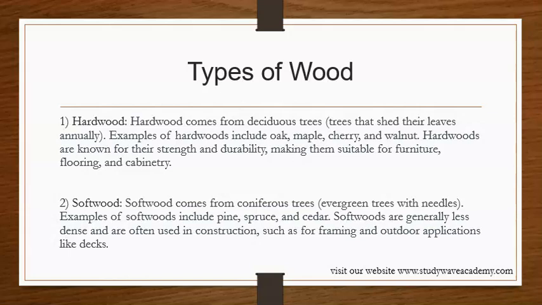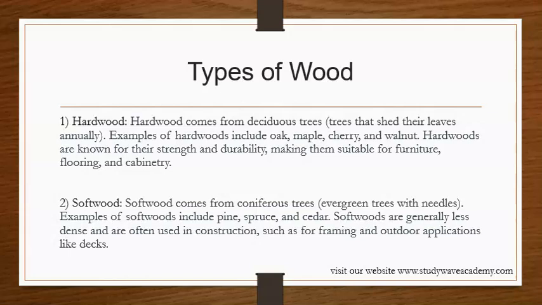Then we have softwood. Softwood comes from coniferous trees, evergreen trees with needles. Examples of softwoods include pine, spruce, and cedar. Softwoods are generally less dense and are often used in construction, such as for framing and outdoor applications like decks.